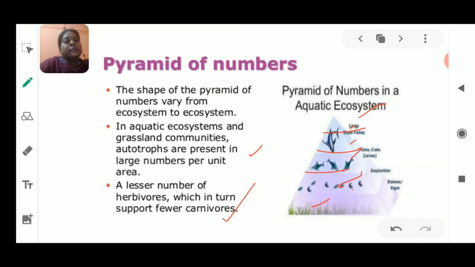So children, today we have studied the new topic, that is biological magnification and pyramids of different types. In that, I have also discussed the first type of pyramid, that is the pyramid of number. Okay, so you could make and practice some more pyramids of number in your copy, and you could give me your work for correction.